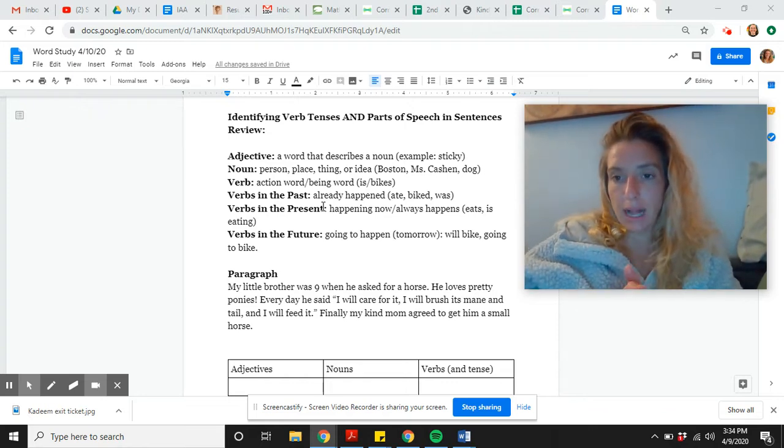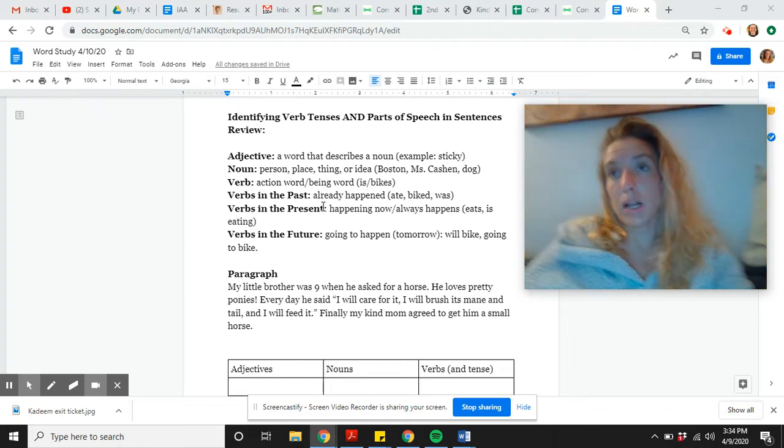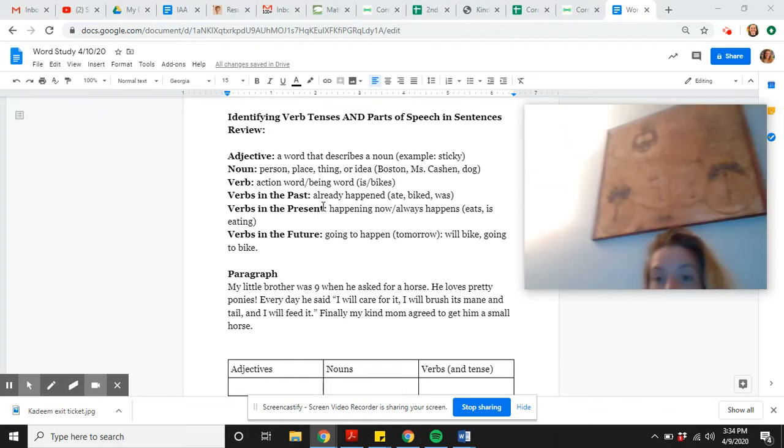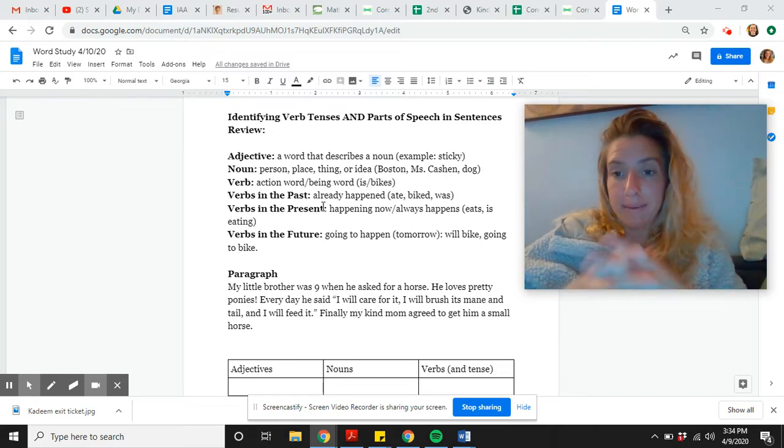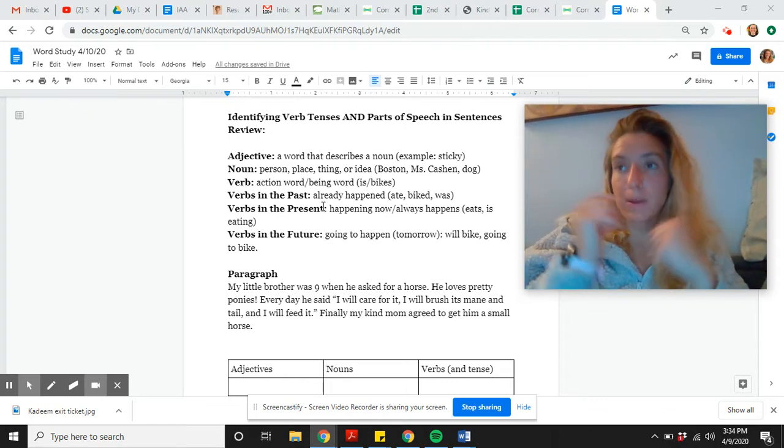Verbs in the present are happening right now or are things that always happen. For example, I watch TV when I'm done with work, or I am teaching. Those are two things that are either happening now or always happen. Take a second to think of an example of a present tense verb.